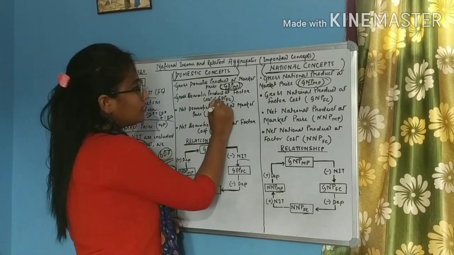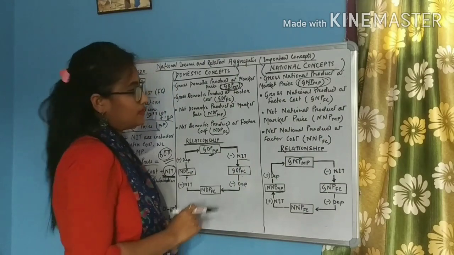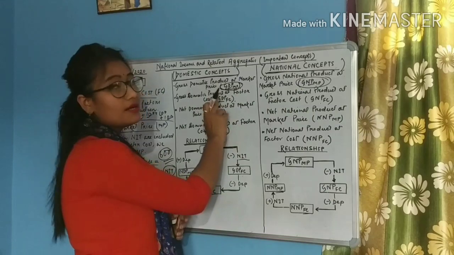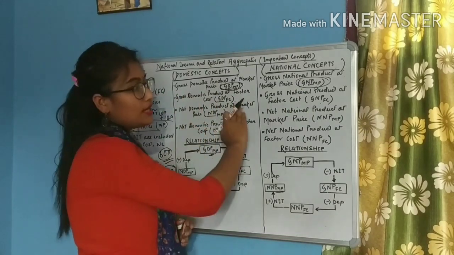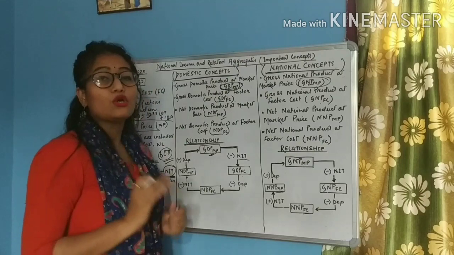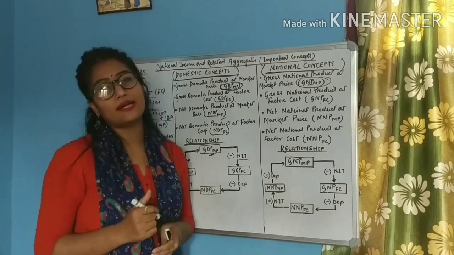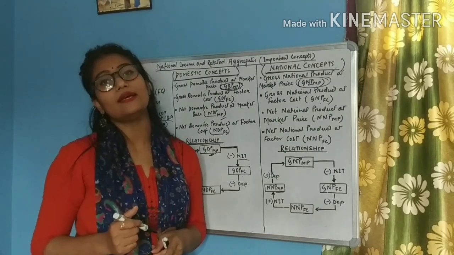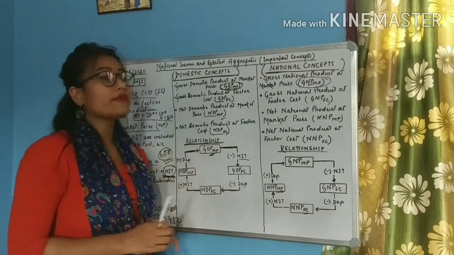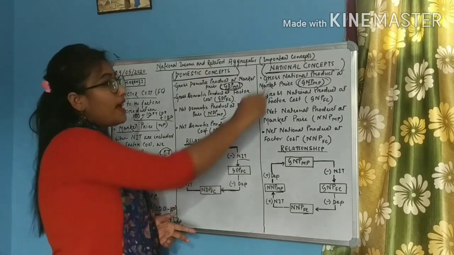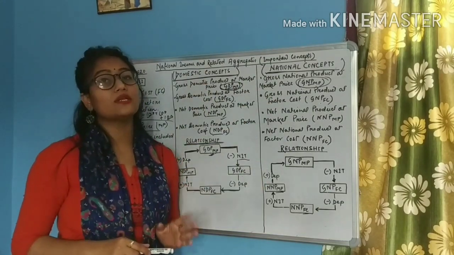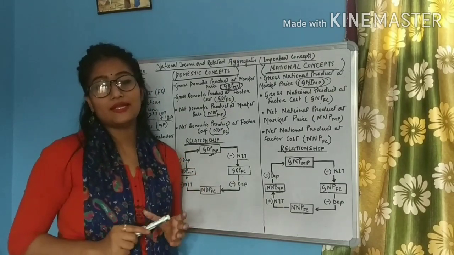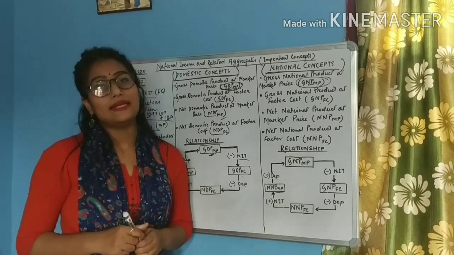For example, this one, GDP-FC, GNP-FC. Same thing, only difference is this domestic and national. So we have to add here net factor income from abroad in order to obtain the GNP-FC. So students, once the concepts are clear in our mind, we can obtain any aggregate by using another aggregate. So students, we have come across 4 domestic concepts and 4 national concepts. In total, we have come across 8 concepts or 8 aggregates which are very, very essential in order to compute the value of national income.